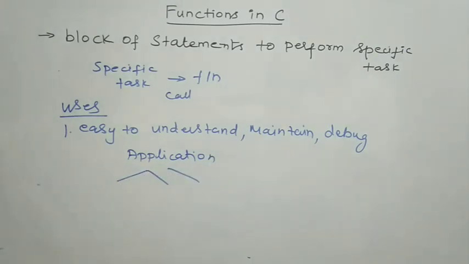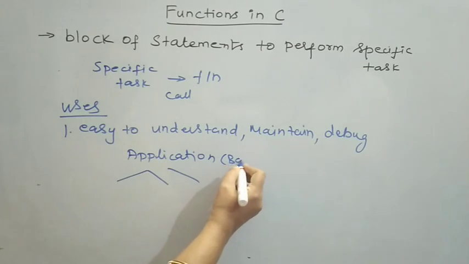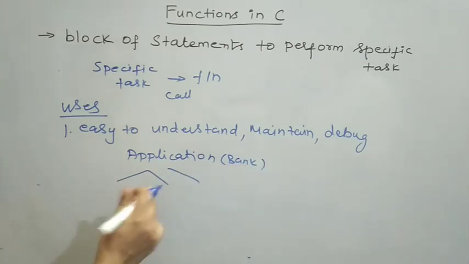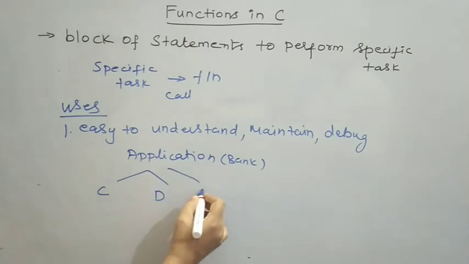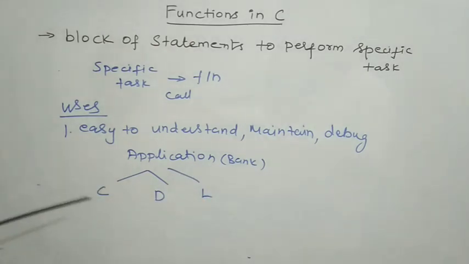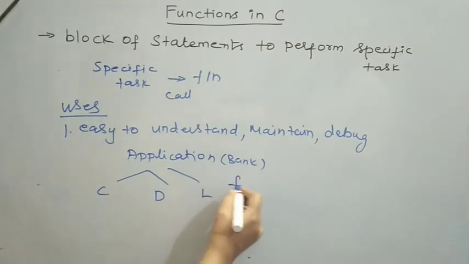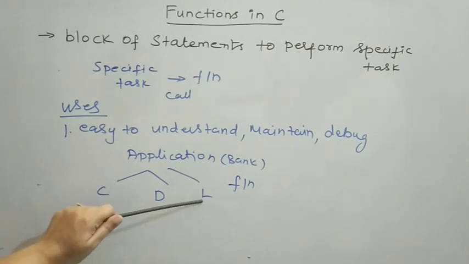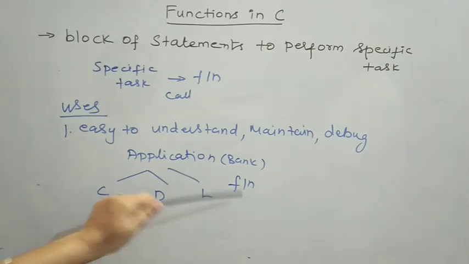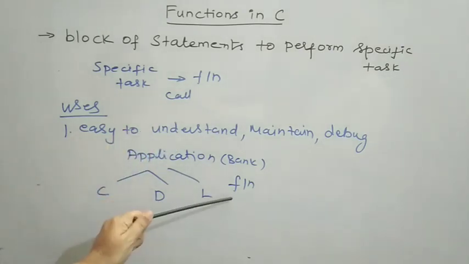For example, if we have an application to be implemented, normally the application has many functionalities. Take a banking application: it has many functionalities like credit, debit and loan facility. Each functionality can be implemented as a separate function. If we divide our application into many modules and implement them as functions, it is easier to understand and maintain the code.